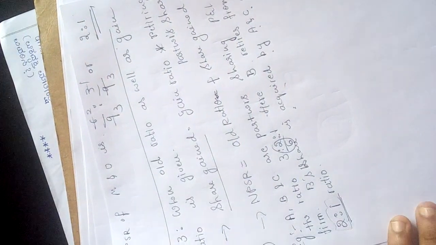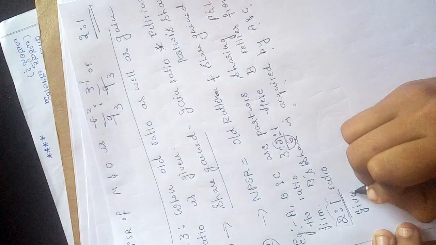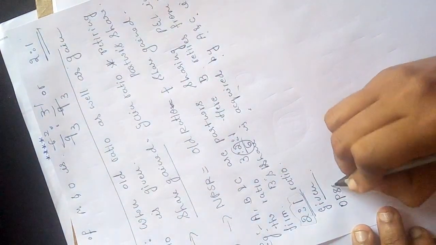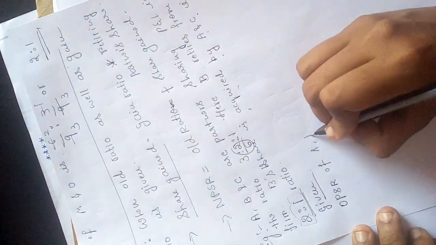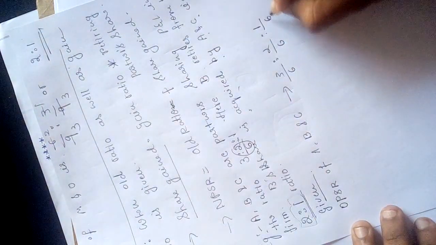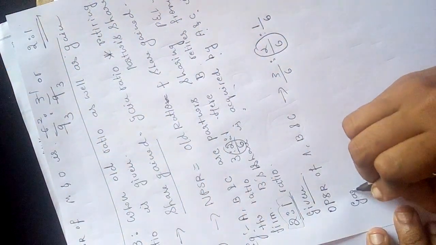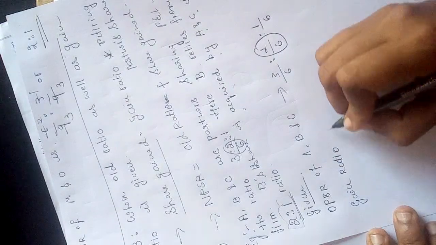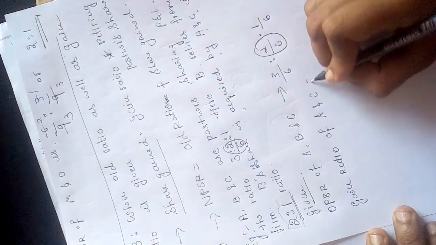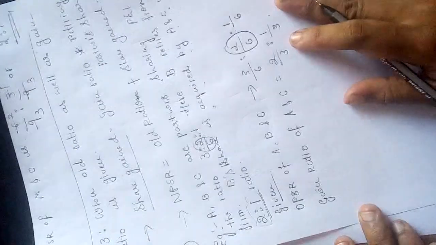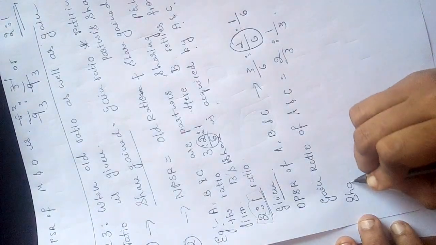So now what we need to do? Write the information which is given. Write whatever information they have given. So the old profit sharing ratio of A, B and C. So what is that? 3/6, 2/6 and 1/6. So this particular person is retiring, okay? Then they have given the gain ratio of A and C, that is 2/3:1/3. So now the first step is to calculate share gained.